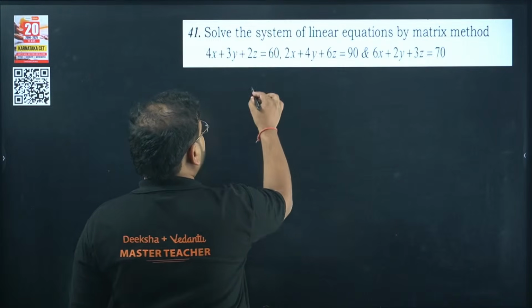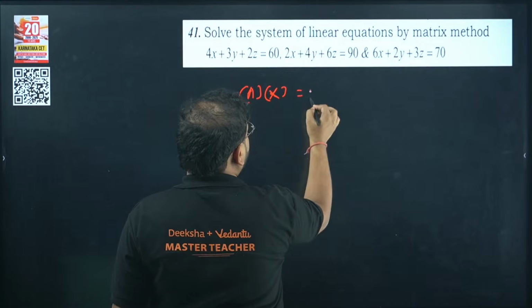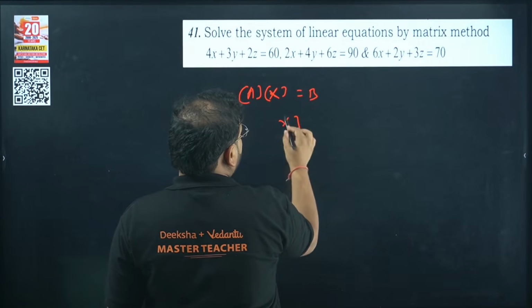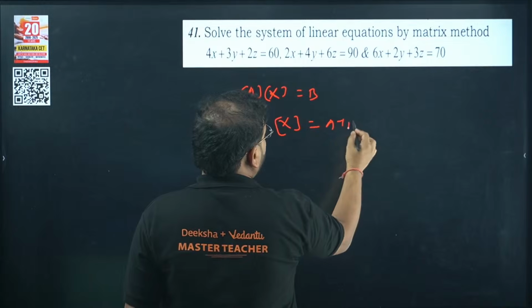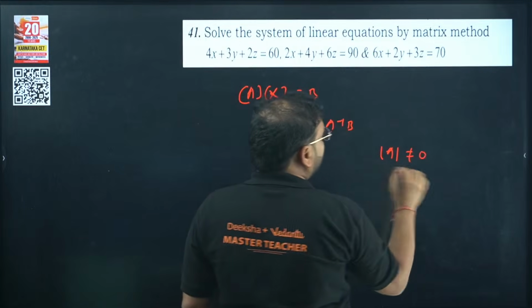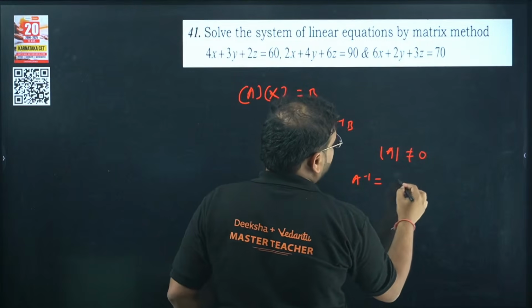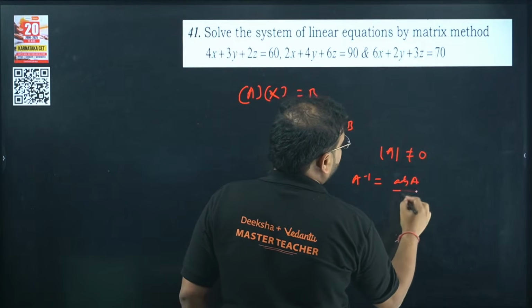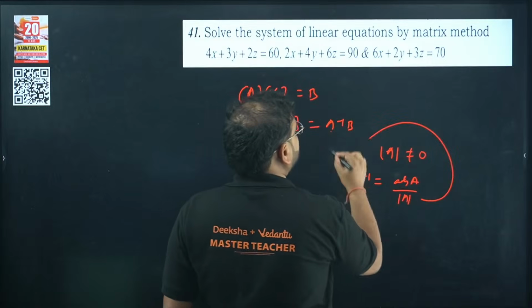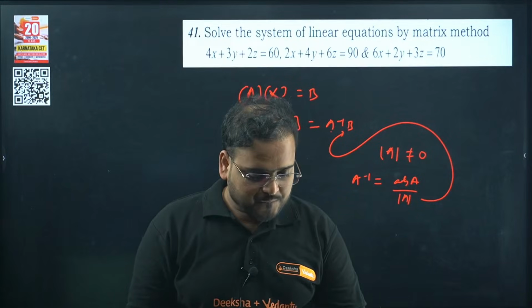You make the matrix equation AX = B, and you're looking for X, the variable matrix. So you write X = A inverse B, only possible if the determinant of A is non-zero. Find the inverse, which will be adjoint of A upon determinant of A. Once you get this, multiply with B to get the final answer for X. Clear?